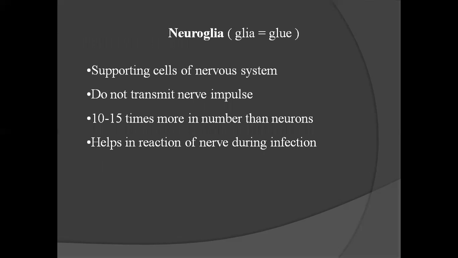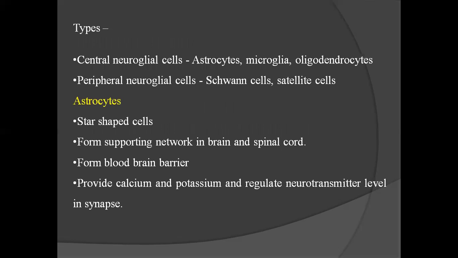Neuroglia, supporting cells of nervous system, do not transmit nerve impulses, are 10 to 15 times more in number than neurons, and help in reaction of nerve during infection. Types: central neuroglial cells and peripheral neuroglial cells. Central neuroglial cells are astrocytes, microglia, and oligodendrocytes. Peripheral neuroglial cells are Schwann cells and satellite cells.